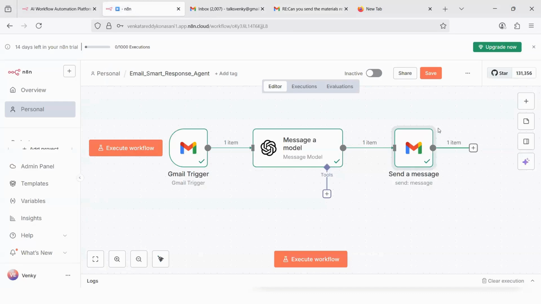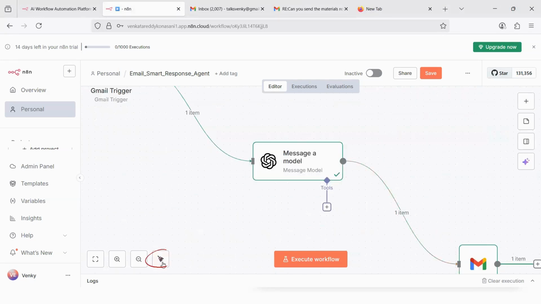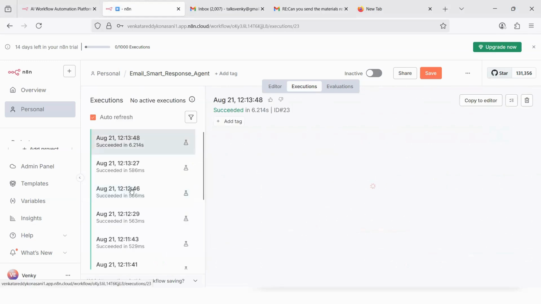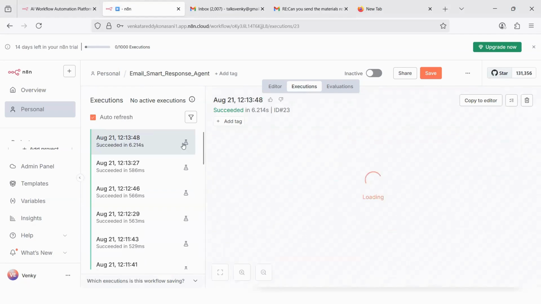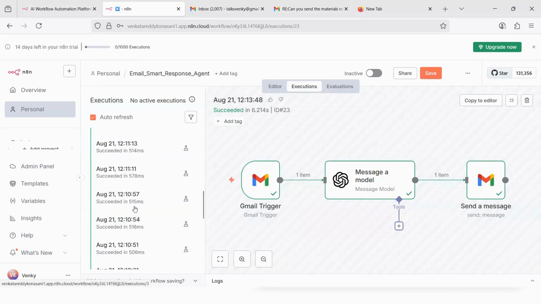Now, let's say you are arranging the notes like this, and if you are getting confused or if it is not that easy to read, you can click on this tidy up button. This tidy up button will give you this. And then when you click on executions, you can see what are the successful executions, what are the executions until now. You can click on that execution and you can see exactly what has happened inside that execution. Sometimes if it is in a different color, red color, that means the execution was not successful.